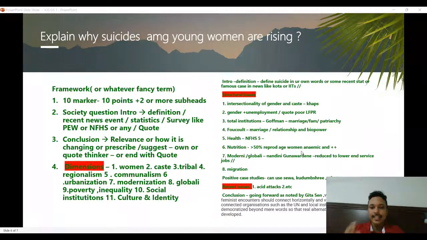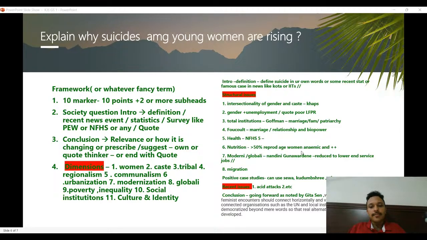Or migration. These are all general dimensions in society, but I can use these dimensions and then tweak them according to the question. So I just need to connect those dimensions to women and connect them with suicide, migration. And you can also provide examples of case studies like SEWA, Kudumbashree. Kudumbashree, for example, connects, I think, 1 in 3 or 1 in 4 families in Kerala. So that's a very good positive example, a case study showing how suicides can be reduced through institutional mechanisms. And recent issues you can quote.